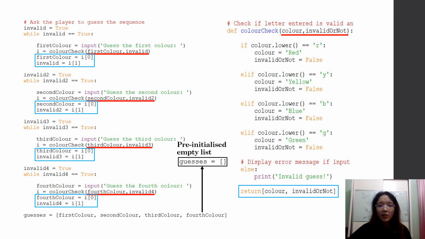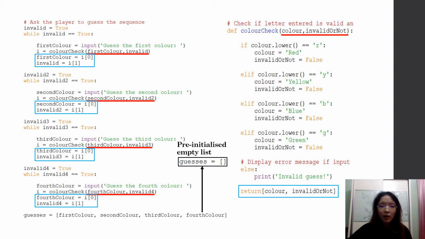If it is, then the full name of the color will be assigned accordingly and the invalid variable will then be set to false, which breaks the loop. At the end of the function, the full name and the value of the invalid variable is returned to the while loop. This process is repeated for all 4 guesses. At the end, the 4 guesses are inserted into a pre-initialized empty list, which then will be compared to the generated sequence later on.